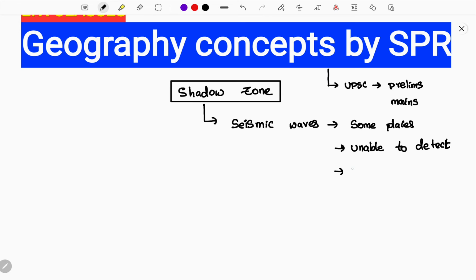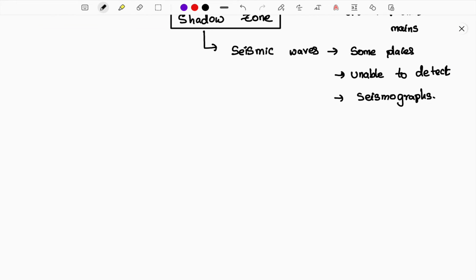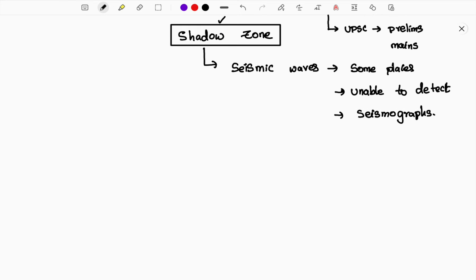They are unable to be detected in seismographs. We know that seismic waves are recorded in seismographs, but in that region they cannot be detected. That is what is called a shadow zone. Before understanding the shadow zone, I will explain a few properties of waves necessary for your understanding. If anyone asks you about a shadow zone, the simple answer is: seismic waves are unable to be detected in seismograms at certain places. That is the perfect definition we can write for it.